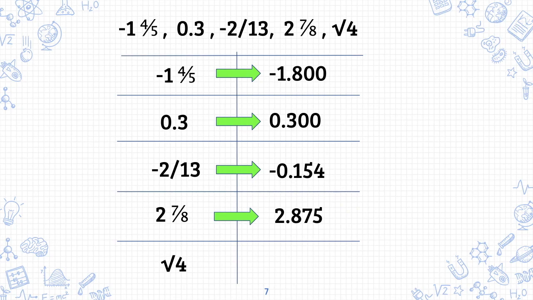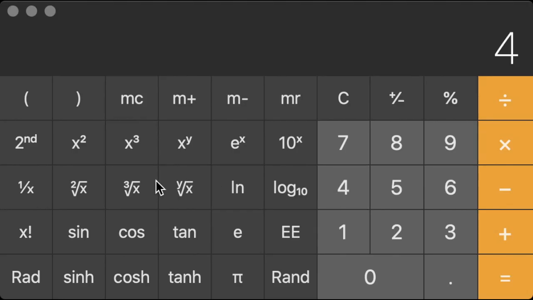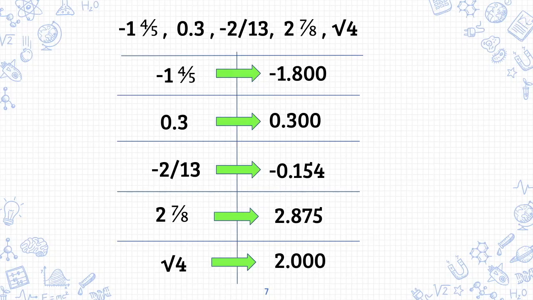And then finally, the square root of 4. Some of you already know this based on the other videos from earlier this week. Some of you may have already figured this one out because you've seen the square and square root video. But for those of you who did not watch it, here's how you convert the square root of 4 into decimal form. You type the number 4 and then push the square root button, and then you get 2. But for the purposes of our T-chart, we're going to add the 3 decimal places.